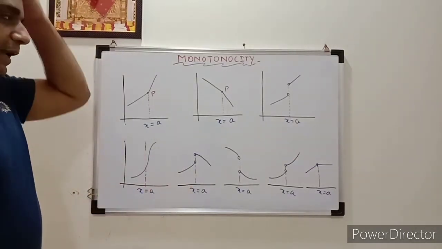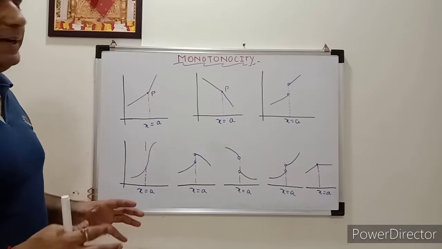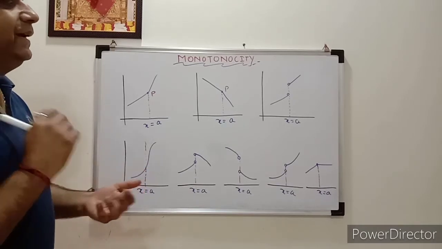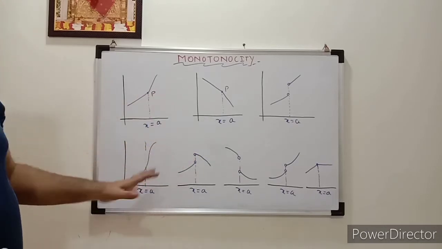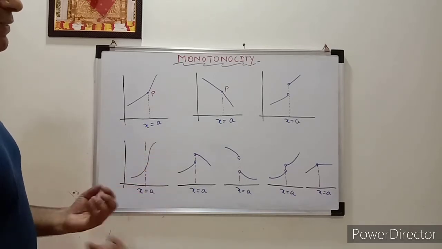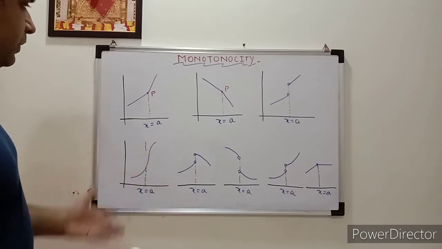Okay, so in the last case we discussed how you can check at a point whether a function is monotonous or not. Monotonous means you need to check whether it is increasing or decreasing. Here I have taken a couple of examples. You can check which one is increasing or decreasing, and it is very simple. Whatever we have discussed, you need to check accordingly, nothing else.